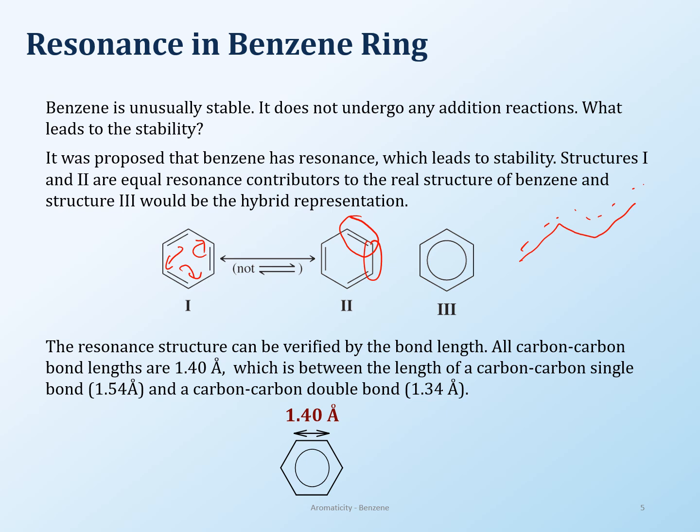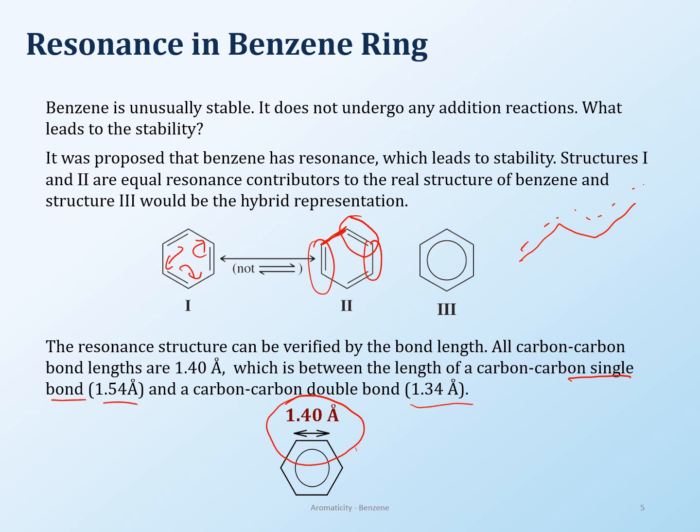So the other way to prove that is by measuring the bond length. The bond length that you measure, you should have that for a single bond and a double bond. Again, that did not happen. It turns out that the bond length is between a single bond and a double bond. So single bond is 1.54 angstrom and double bond is 1.34, but it turns out that benzene bond length is 1.4.